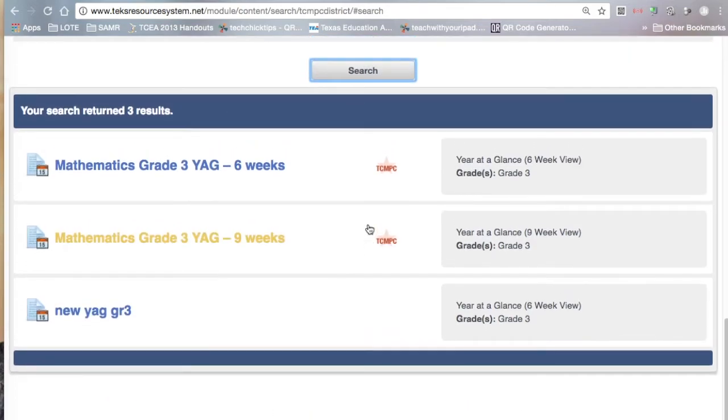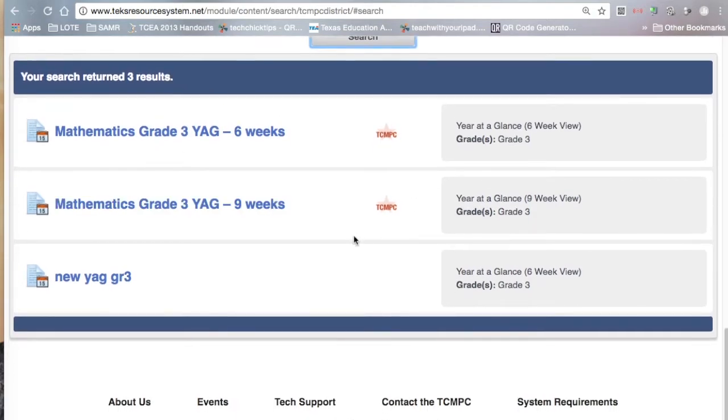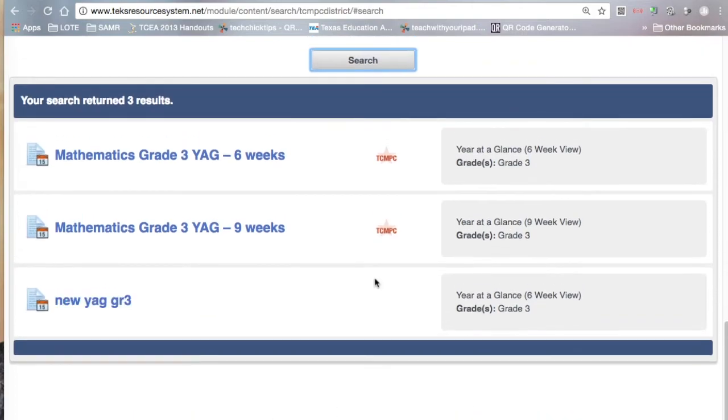Now, one of the things that I wanted to point out is, if you notice, this is a TCMPC logo that you'll see with all of our documents. So if it was created by the TCMPC, by our state team, you'll see that TCMPC logo. However, if it was something created by your district, you're not going to see that TCMPC logo right here in this area.